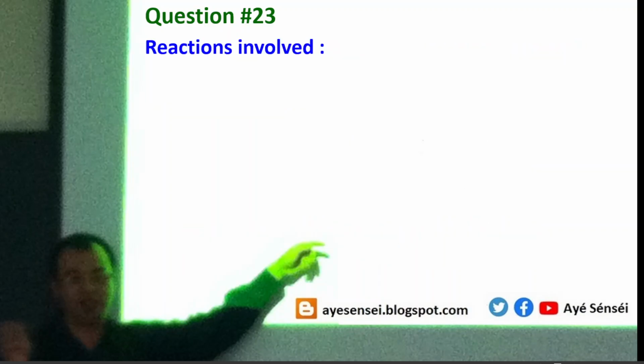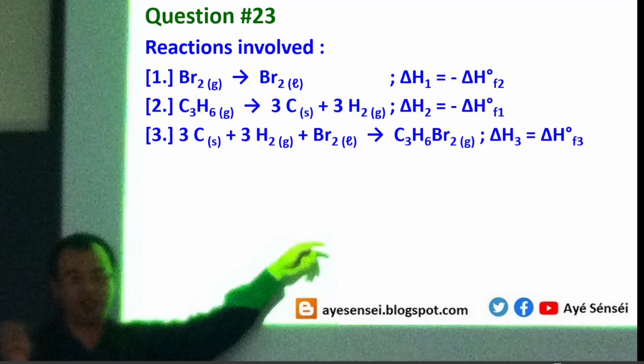So in order to calculate the value, we have to rewrite the reactions. So the reaction can be written like this. So the first reaction is the opposite of the formation reaction. So that's why the enthalpy will be the opposite.